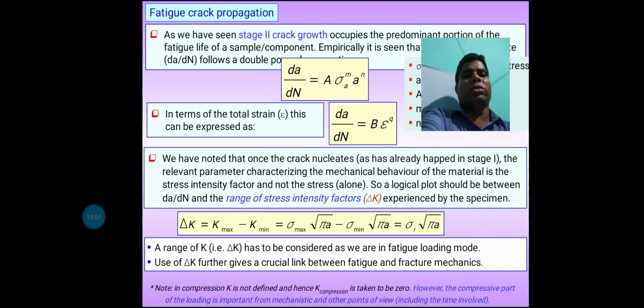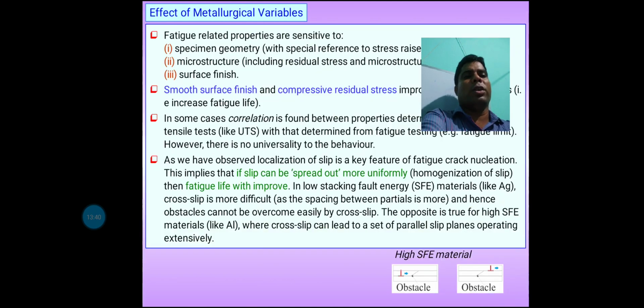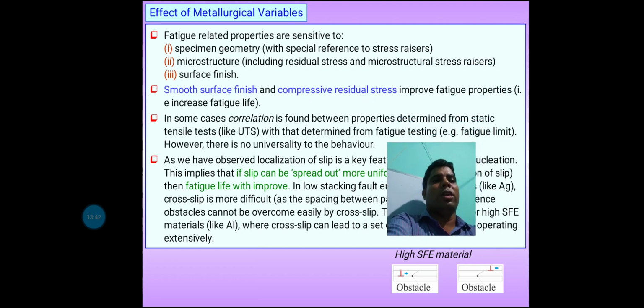Another equation is there, that is del K, that means range of stress intensity factor. Del K is equal to K max minus K min, that means sigma max root of pi a minus sigma min, that means sigma r into root of pi a. So range of K has to be considered as we are in the fatigue loading mode. The use of del K further gives a crucial link where fatigue and fracture mechanics can be considered.